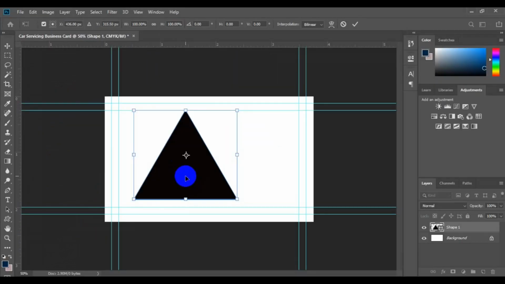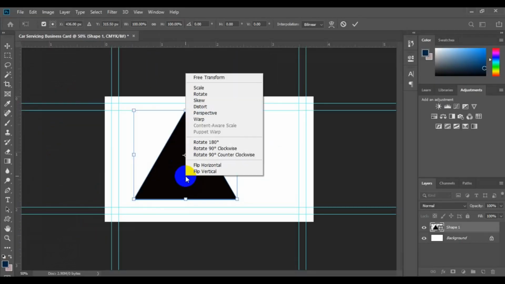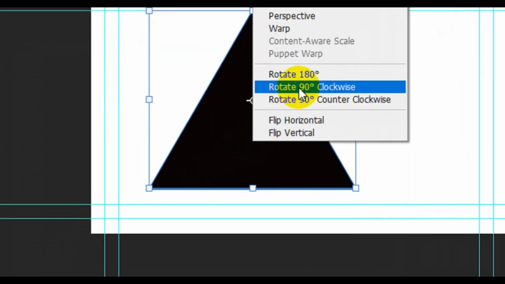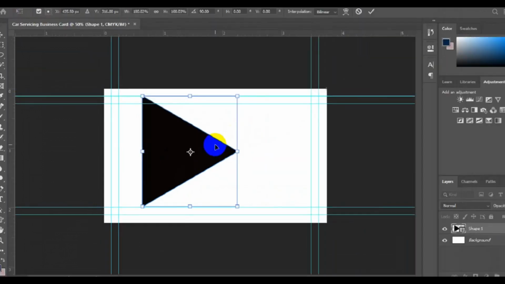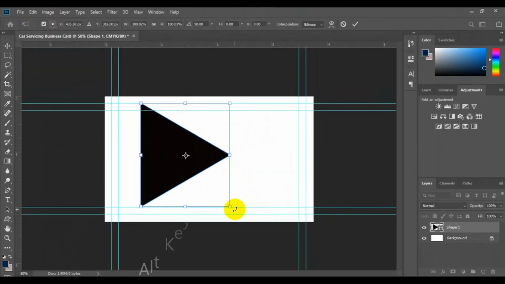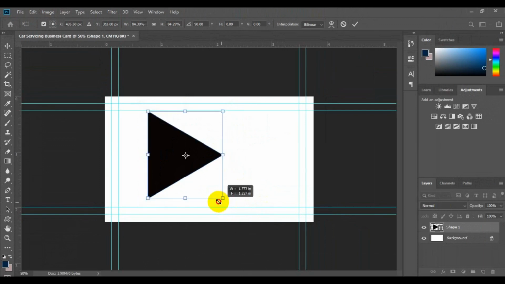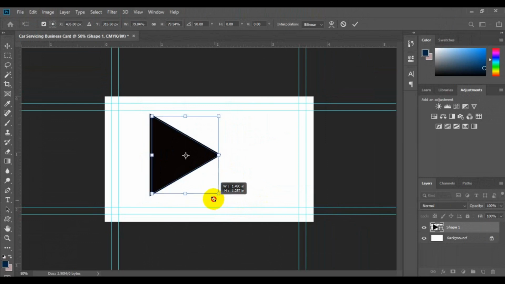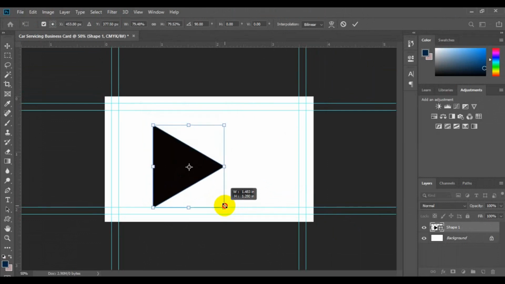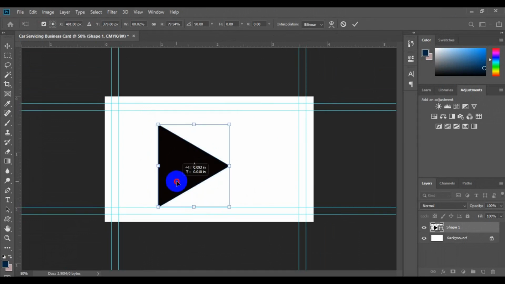So next thing you want to do right here is to right click on this particular shape. When you right click, this time around, you have to look for 90-degree clockwise. So you are going to have something like this. Okay, so you can press Alt key and Shift key and drag. This allows you to reduce the size of the triangle. You can increase the triangle also, and position it in the right.